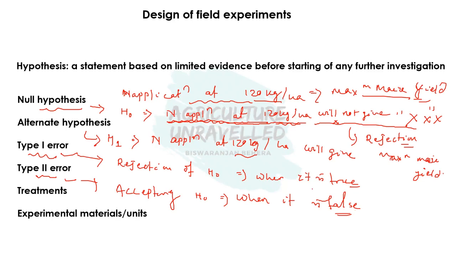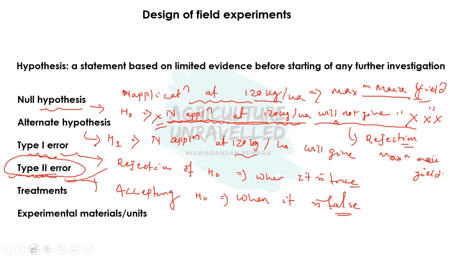Here in this case the null hypothesis is wrong, but we are interpreting the result in a wrong way and giving our result as that nitrogen application at 120 kg per hectare will not give the maximum yield, but in actual case it is giving it. Due to data analysis or in some way we are just giving the wrong information. So that is known as type 2 error, that is accepting the null hypothesis when it is false.